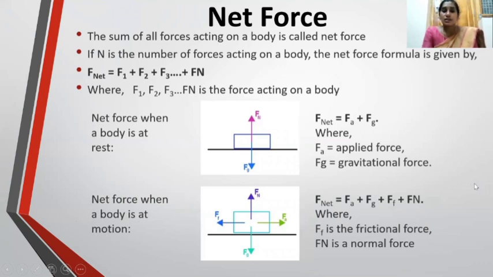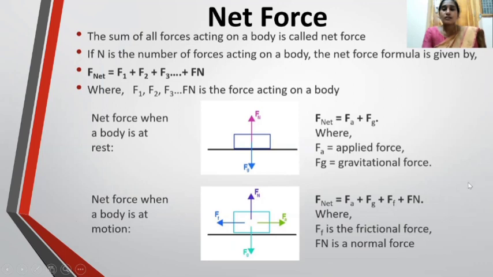In the second picture, the body is in motion. That is why four forces are acting on the body. In the horizontal direction, two forces, they are in opposite directions, and in the vertical direction, two forces act on this body. They are also in opposite directions. Generally, net force is calculated as the sum of all forces. That is why F net equals Fa plus Fg plus Ff plus Fn.